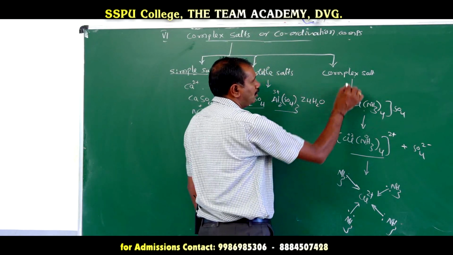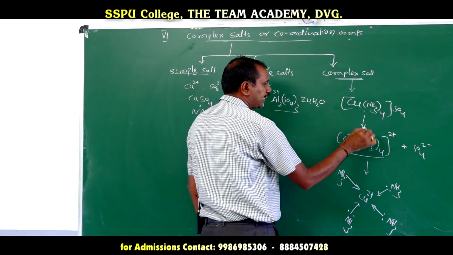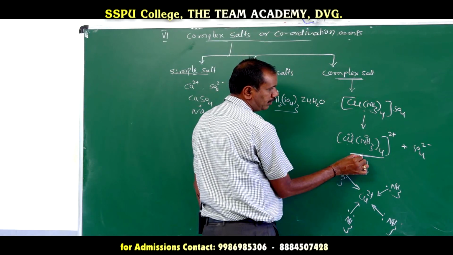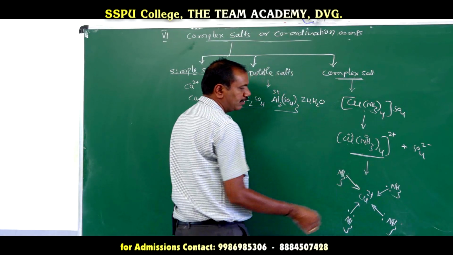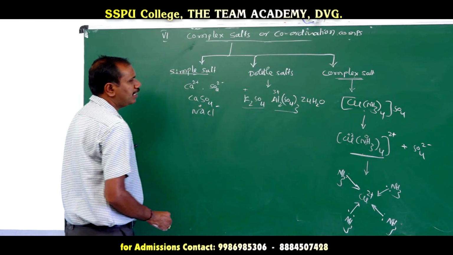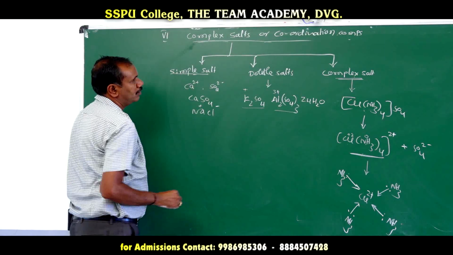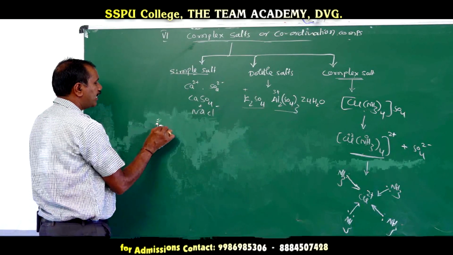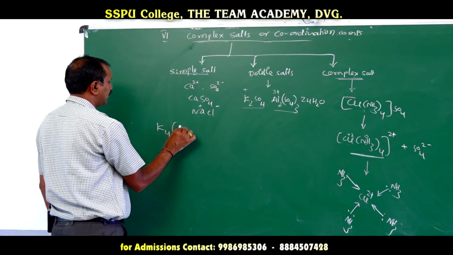Complex salts are those salts which dissociate to give at least one complex ion. What is a complex ion? It is made up of a metal ion and ligands. So these transition elements can form complex salts. Not only cuprammonium sulfate, we can write K4[Fe(CN)6].